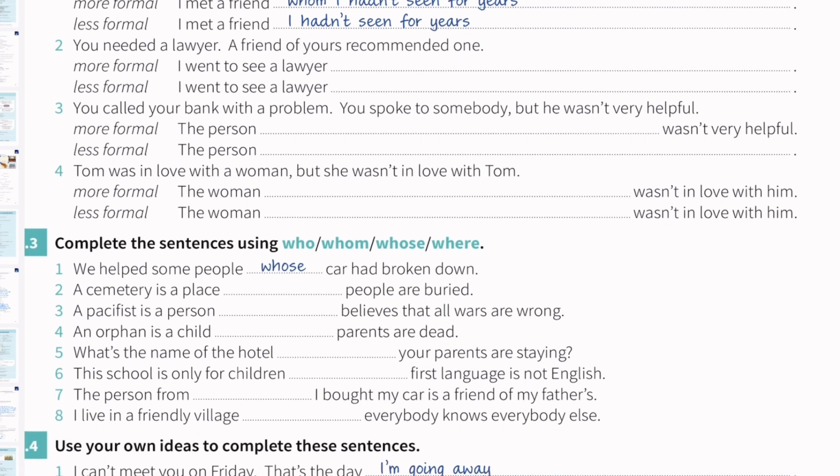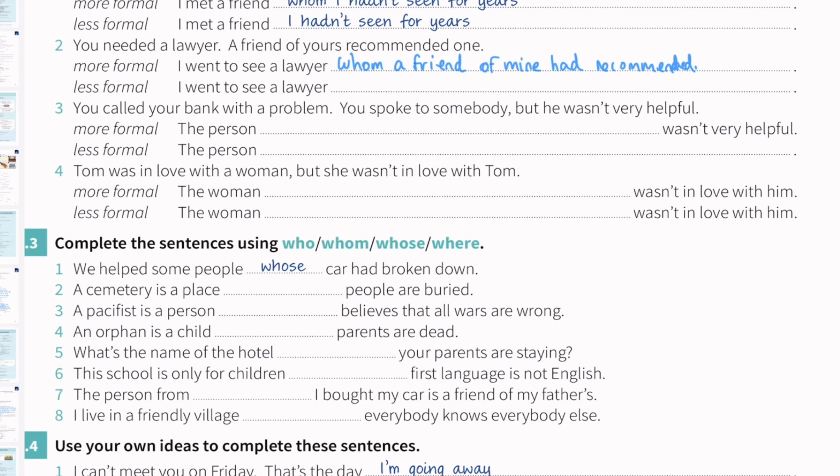Now let's try number 2. You need a lawyer, a friend of yours recommended one. So for more formal, we can say, I went to see a lawyer whom a friend of mine had recommended. So we have to use whom for the more formal. And for less formal, we can say, I went to see a lawyer a friend of mine had recommended. Simply, you just leave out the whom.